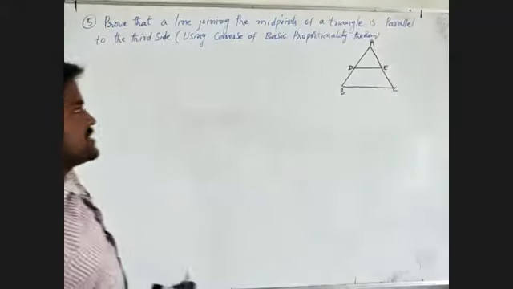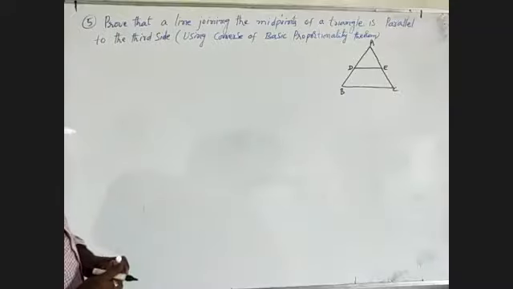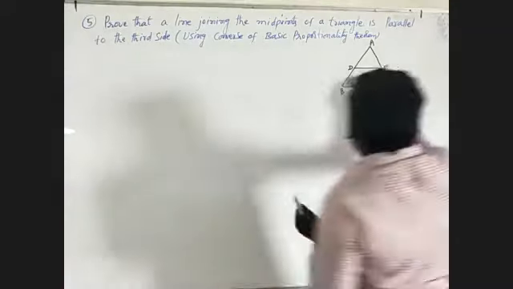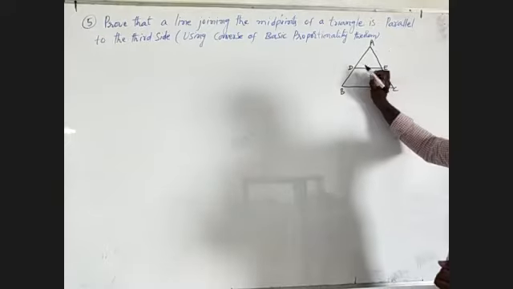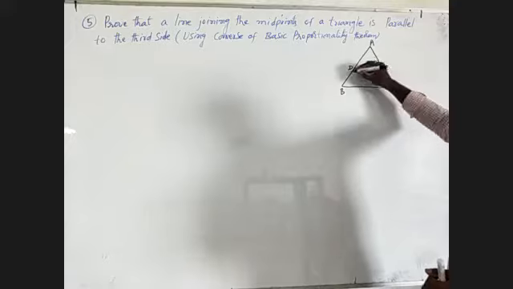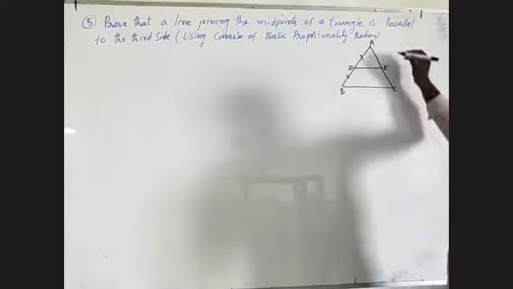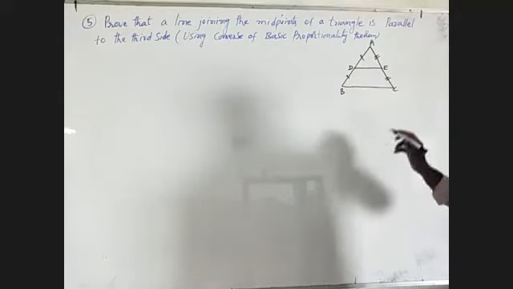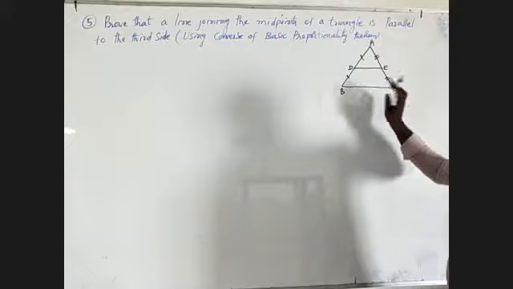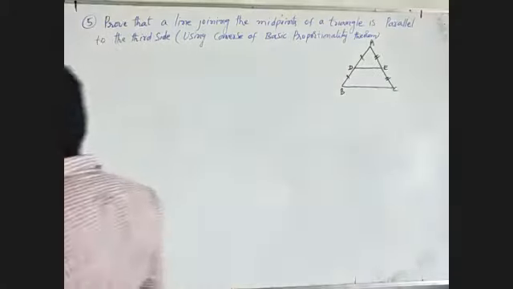We will observe in this given statement what is given. Prove that a line joining the midpoints of the triangle is parallel to the third side. This is the given line, AB, and the midpoints are D and E. That means AD equals DB, and also AE equals EC. Finally, we have to prove DE is parallel to BC. That is what is asked in the problem.